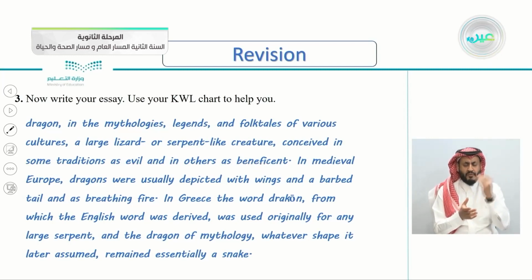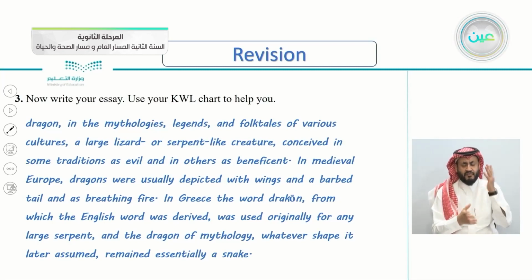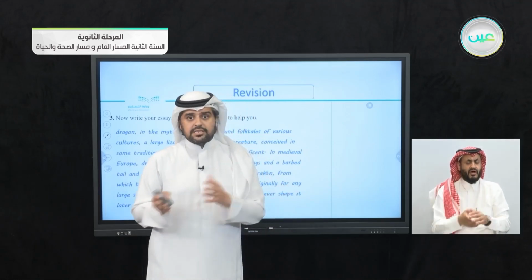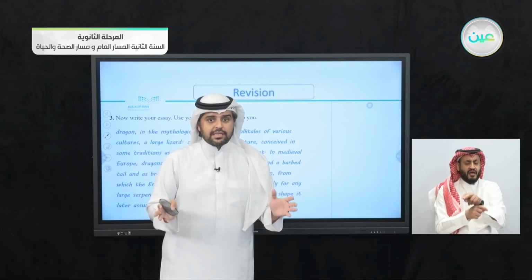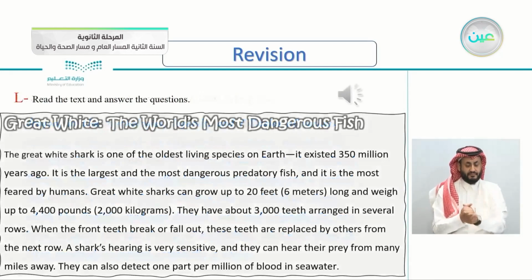In medieval Europe, dragons were usually depicted with wings and barbed tail and as breathing fire. In Greece, the word drakon, from which the English word was derived, was used originally for any large serpent, and the dragon of mythology, whatever shape it later assumed, remained essentially a snake. So this is the essay that I have chosen to write about dragons. You can choose any mythical creature, dragons, hydras, or Bigfoot, then complete the KWL chart, then write your essay.